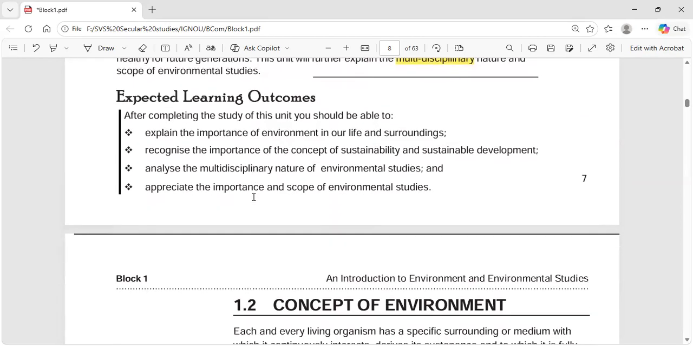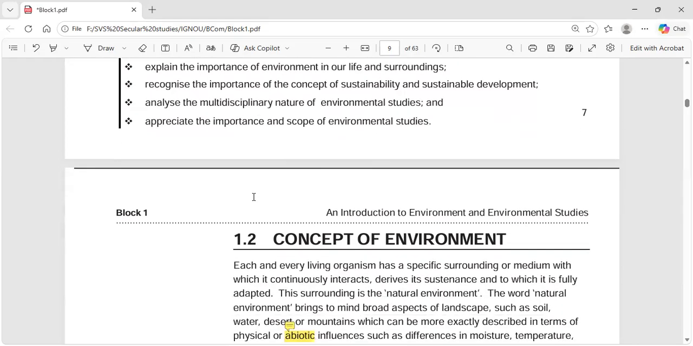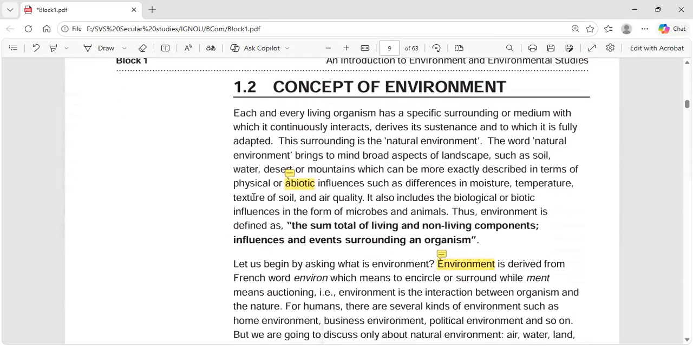What are the expected learning outcomes? After completing the study of this unit, you should be able to explain the importance of environment in our life and surrounding. You should be able to recognize the importance of the concept of sustainability and sustainable development, analyze the multidisciplinary nature of environmental studies, and appreciate the importance and scope of environmental studies.